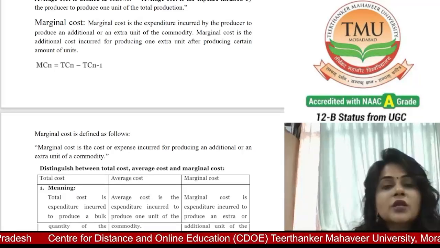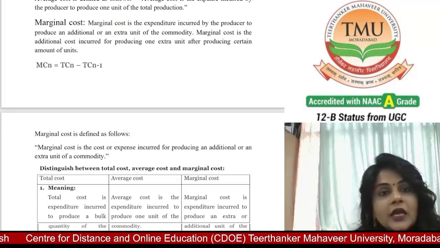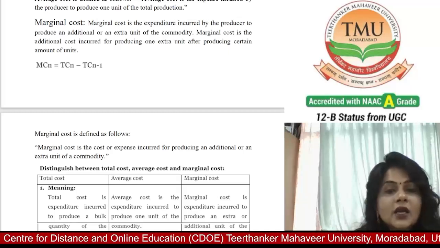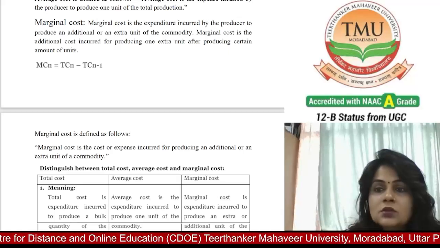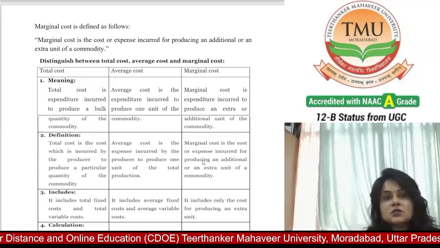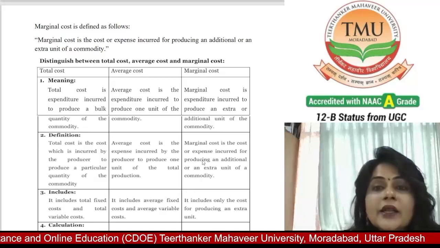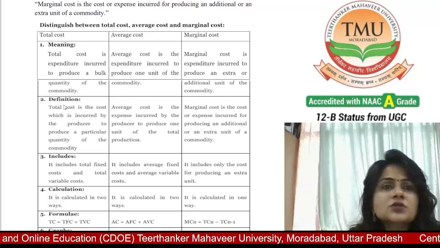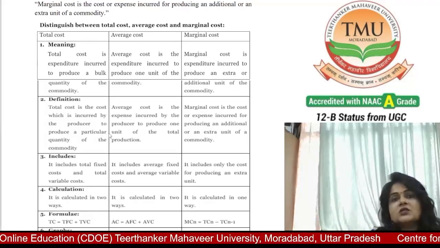So the change in total expenses is the difference between the cost of manufacturing at one level and the cost of manufacturing at another level. So, students, you can see you understood well that marginal cost is the expense incurred for producing an additional or an extra unit of the commodity. Now, in brief, you also see the distinctions between total cost, average cost, and marginal